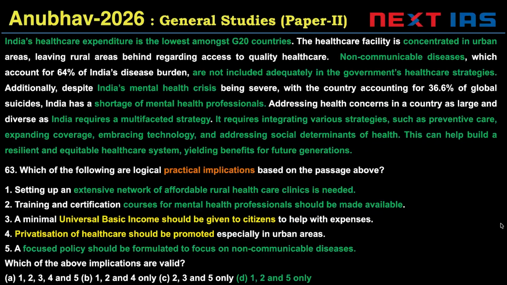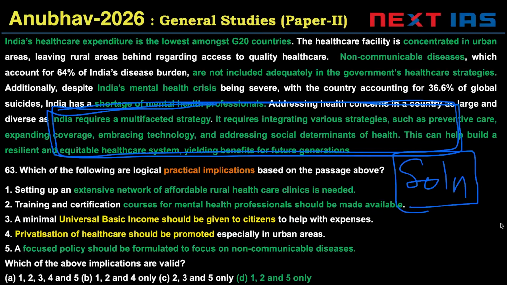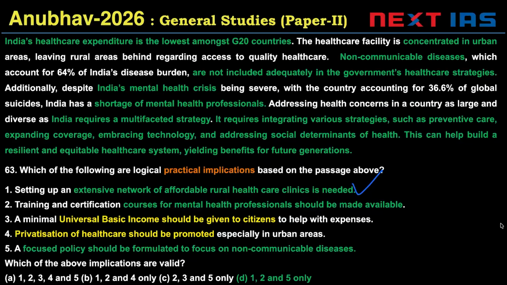That should not be like, oh, but this is already there, there is a scheme for this, there's a medical national scheme, a state scheme. We don't have to think on those lines. A well-meaning state actor would take this action. 2 says training and certification courses for mental health professionals should be made available. Again, we should not say, but this is already available. A well-meaning state actor would make these available.